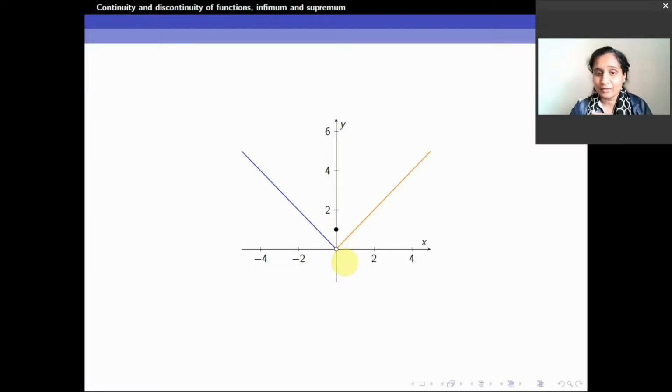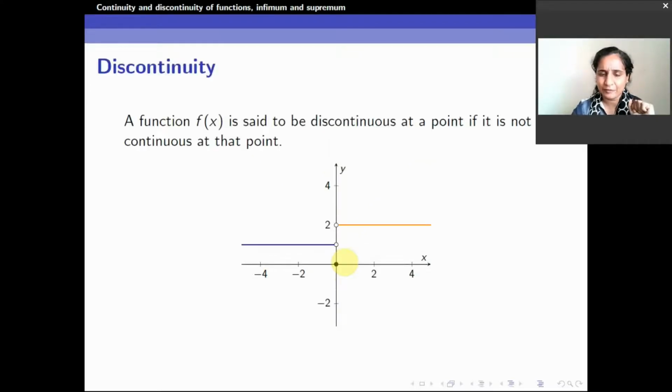This is one kind of discontinuity. The limit exists, but the values of the limit and the function don't match. Simply take the value and redefine it as the limit itself. Then we'll come back to this function. This is also a discontinuous function.